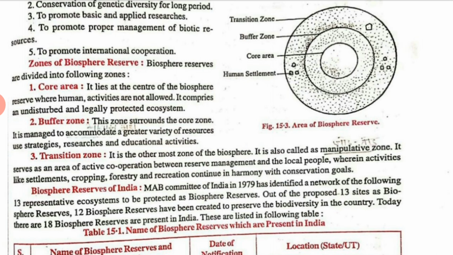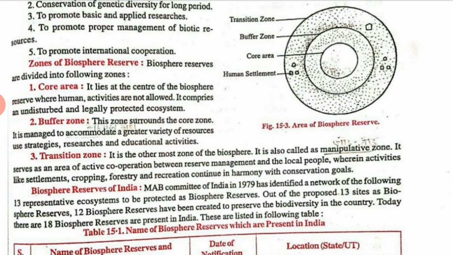Next we have the transition zone. It is the outermost zone of the biosphere reserve, and it is called the manipulative zone. Manipulative zone means when we cut something and get attached by that thing; in Hindi we can say jod tod karna. That is known as the manipulative zone.